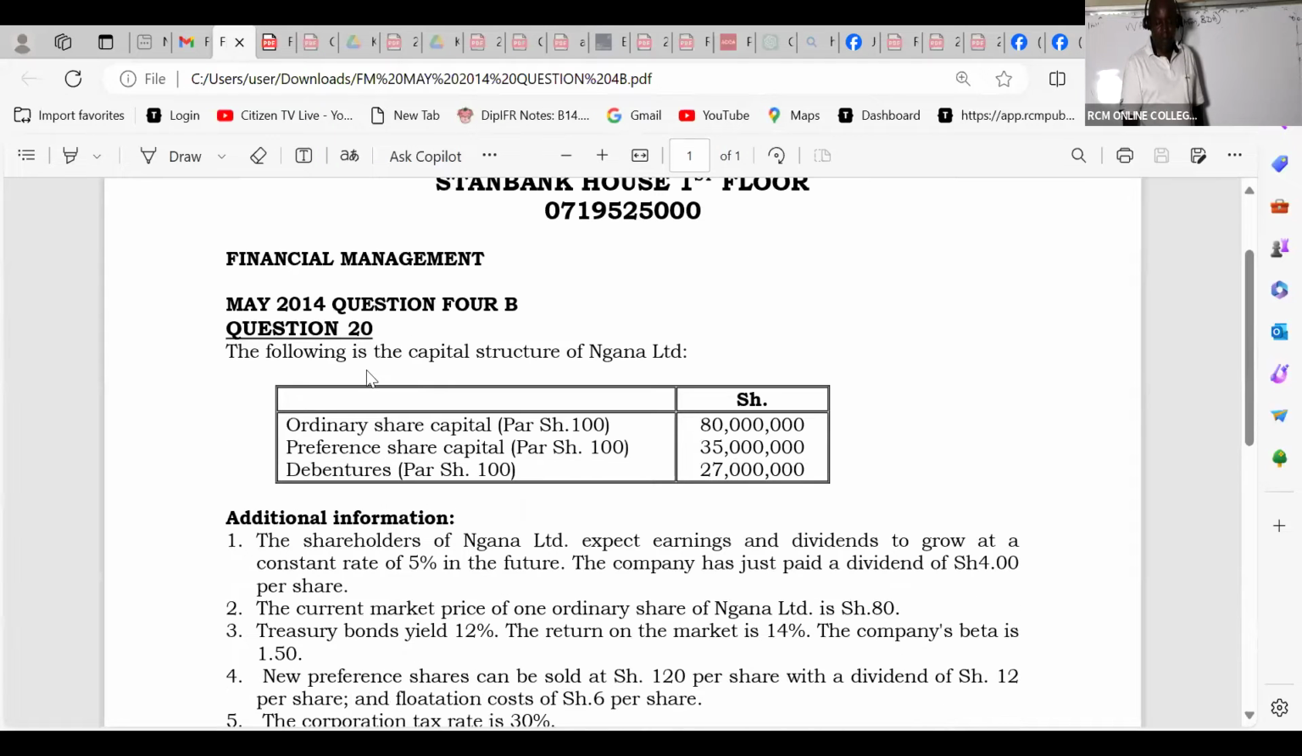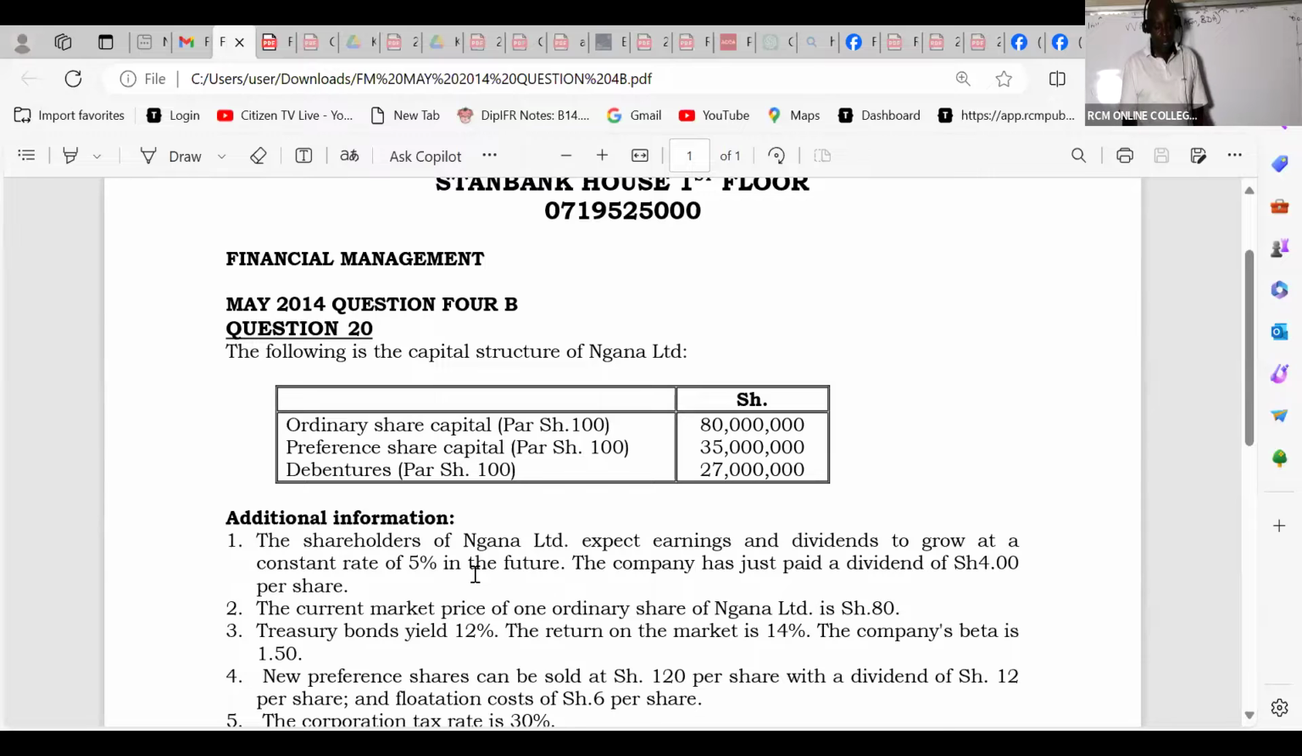We are told, ladies and gentlemen, May 2014, question number 4B, the following is the capital structure of Ungana Limited. We have ordinary share capital, 80 million. Preference share capital, I can see the par value there, 35 million. Debentures, 27 million. The shareholders of Ungana Limited expect earnings and dividends to grow at a constant rate of 5%